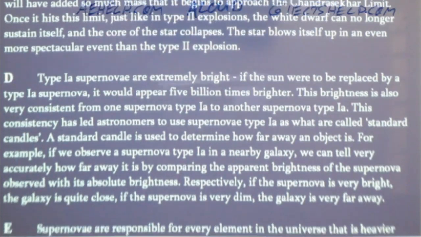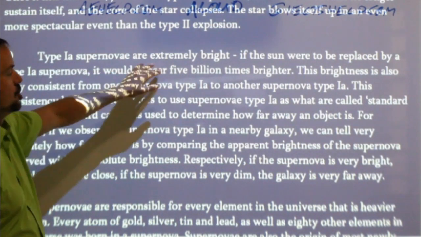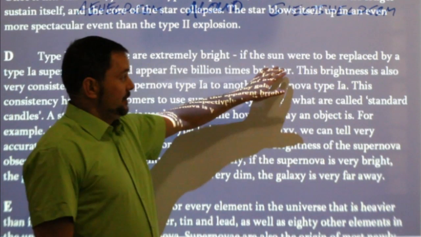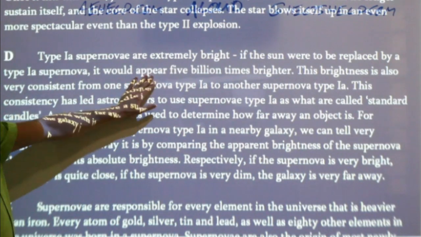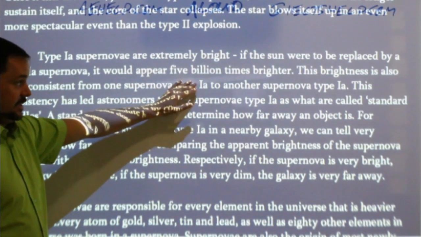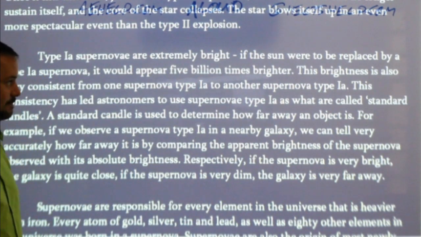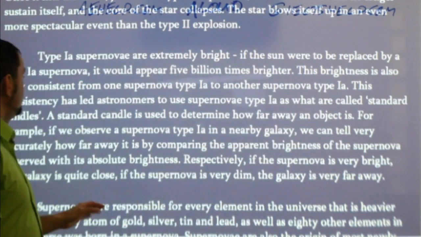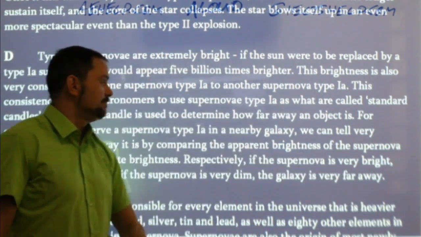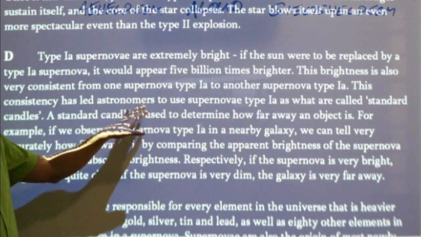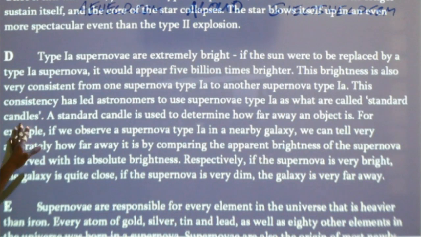Okay, let's keep going. D, type 1a supernovae are extremely bright. If the sun were to be replaced by a type 1a supernova, it would appear 5 billion times brighter. Bring out your sunglasses, ladies and gentlemen. That's a lot of brightness. This brightness is also very consistent from one supernova type 1a to another. This consistency has led astronomers to use supernova type 1a as what are called standard candles.